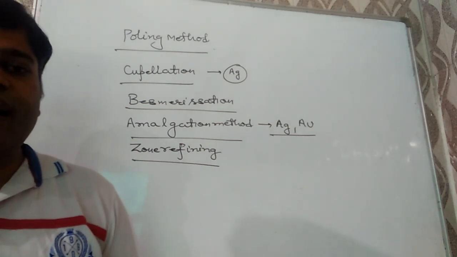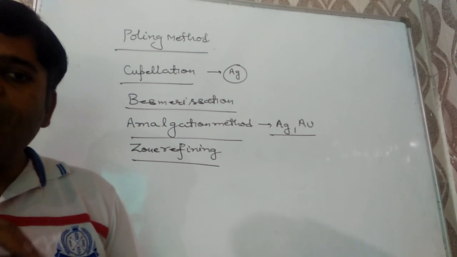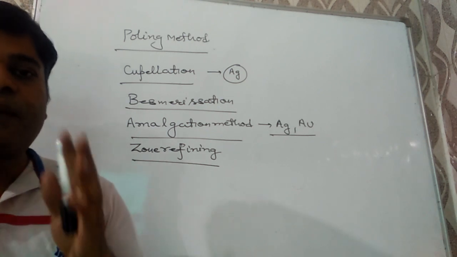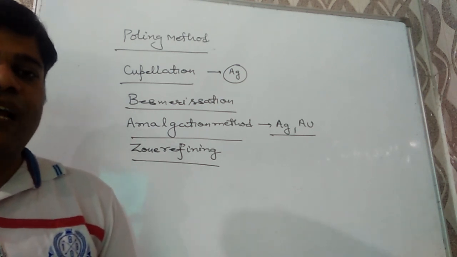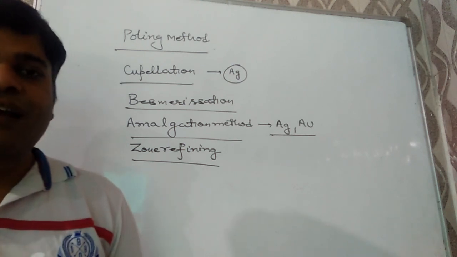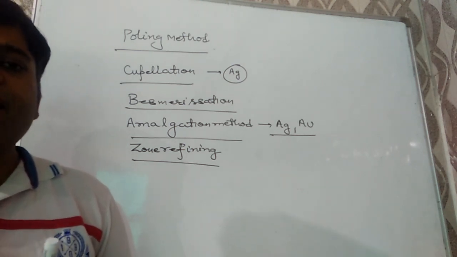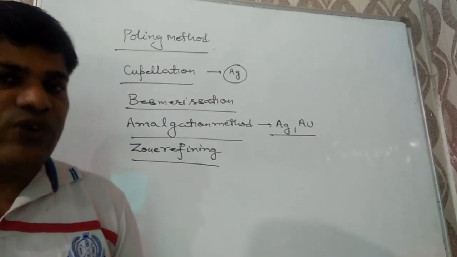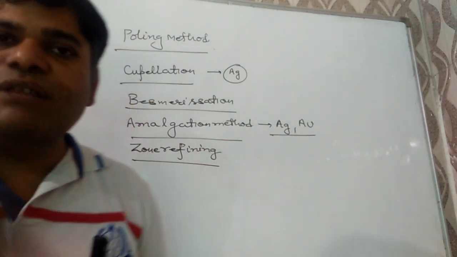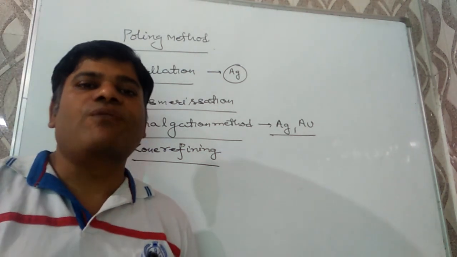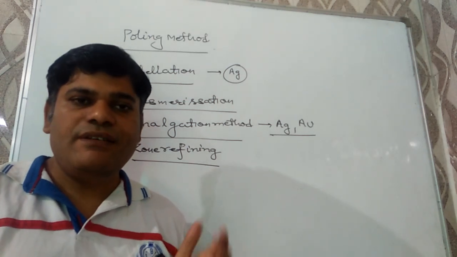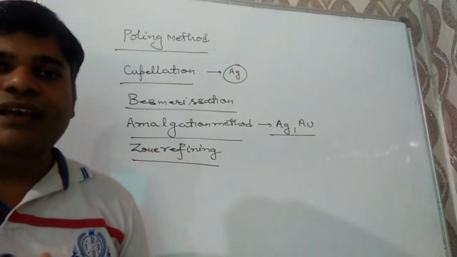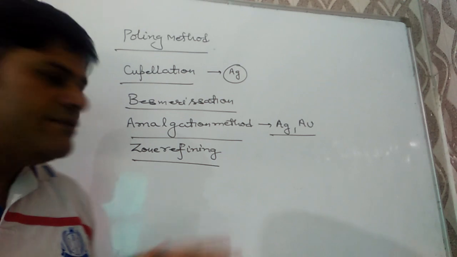The basic principle of zone refining is that impurities are more mobile in molten state than solid phase, and this technique is generally used for the metals which are required in highly pure form, like germanium, tin, and silicon. Those are purified by zone refining.